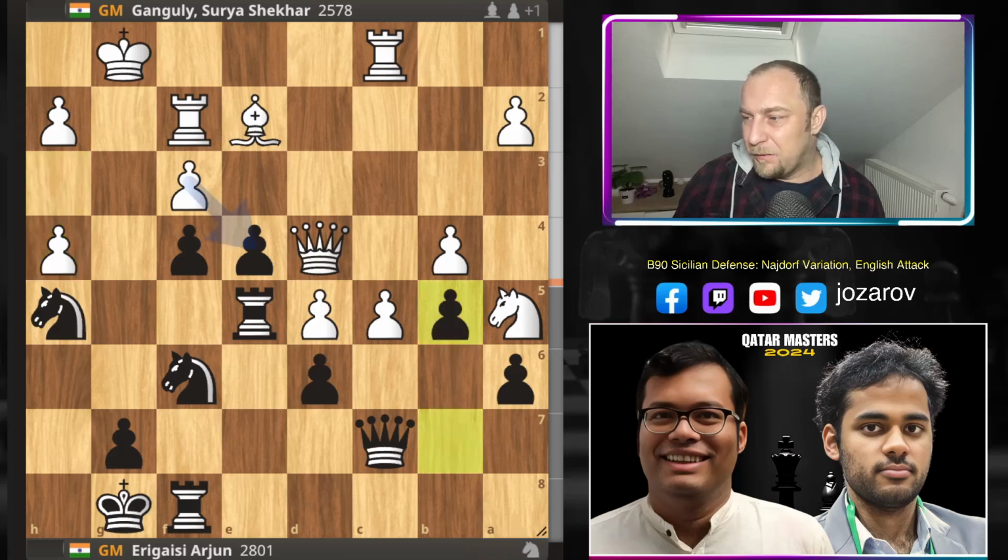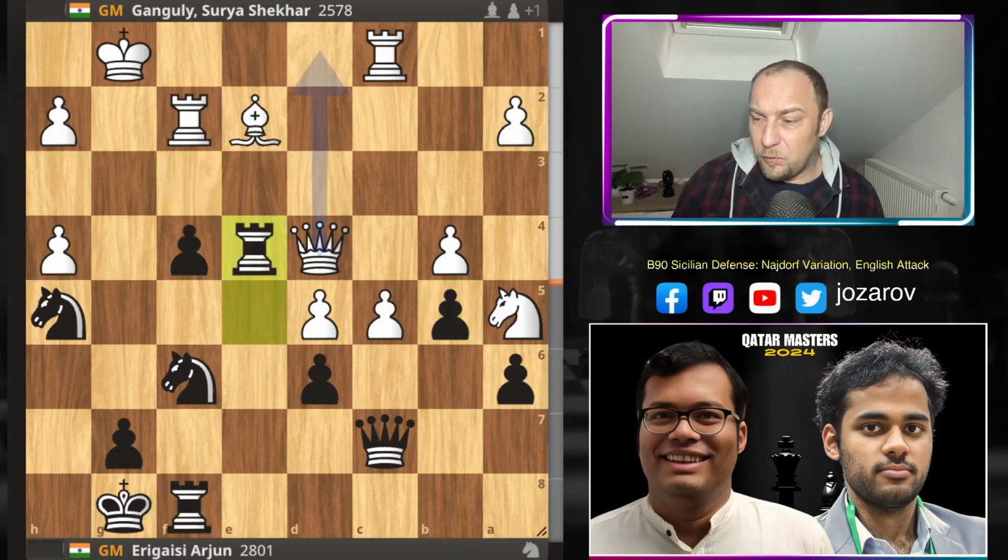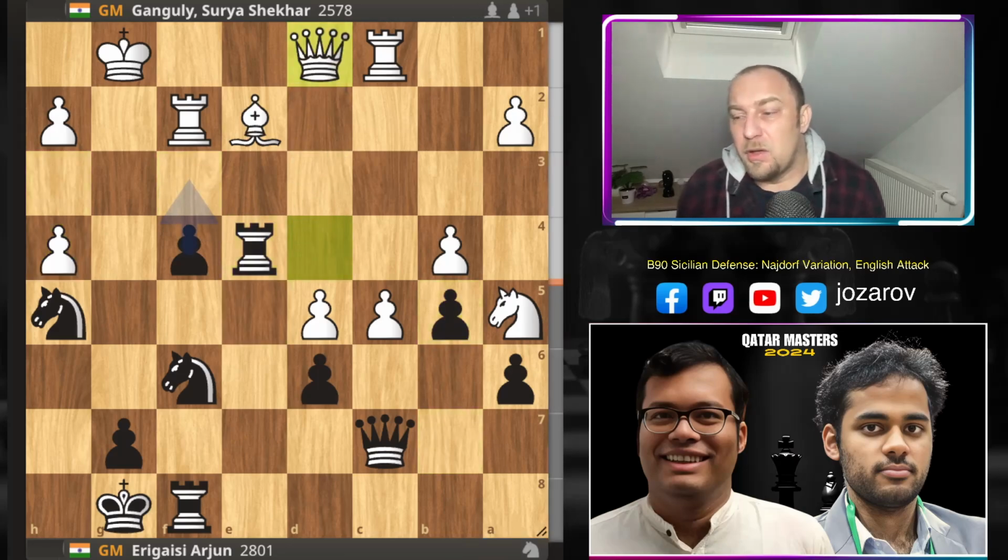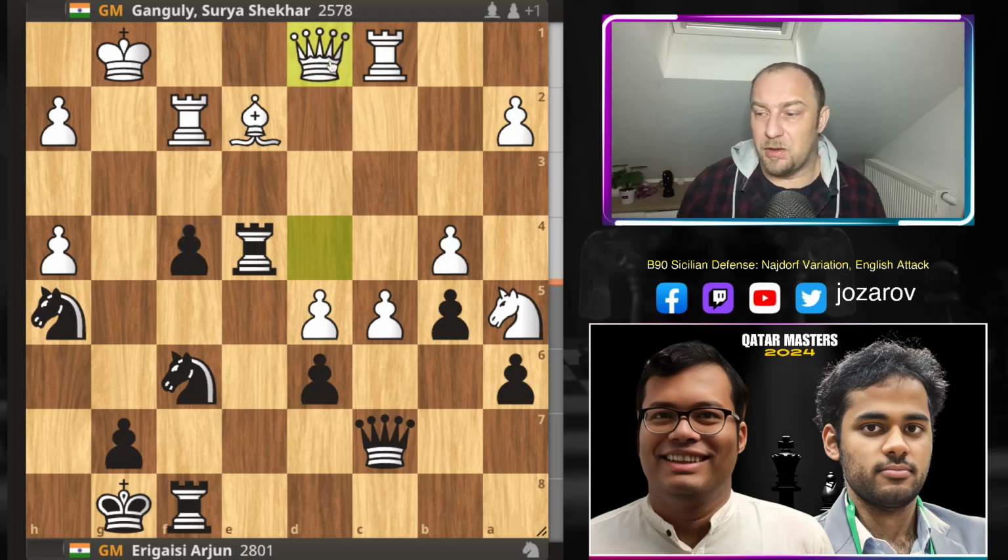Then after something like b5, you can go f takes e4, rook to e4, and then with queen to d1 you can control the f3 square. At least you're trying to do something. At least you're not letting this pawn roll.